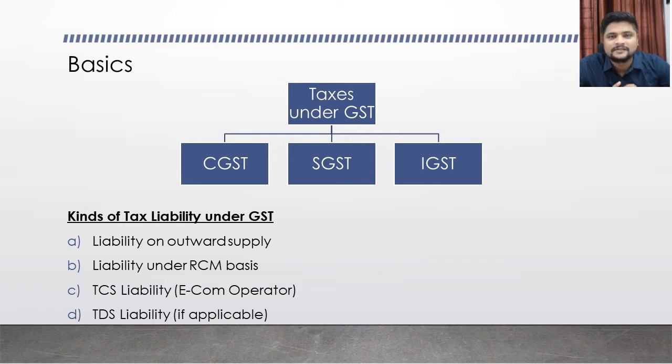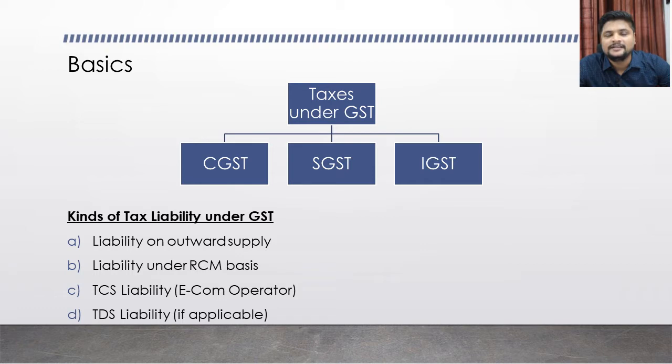Whenever any person outward supplies any goods or services, immediately the tax liability arises if he is a registered taxpayer under GST. So whatever outward supply a taxpayer has made during the tax period, you will have to calculate taxes on that, and those taxes have to be paid. That is the first nature of liability.